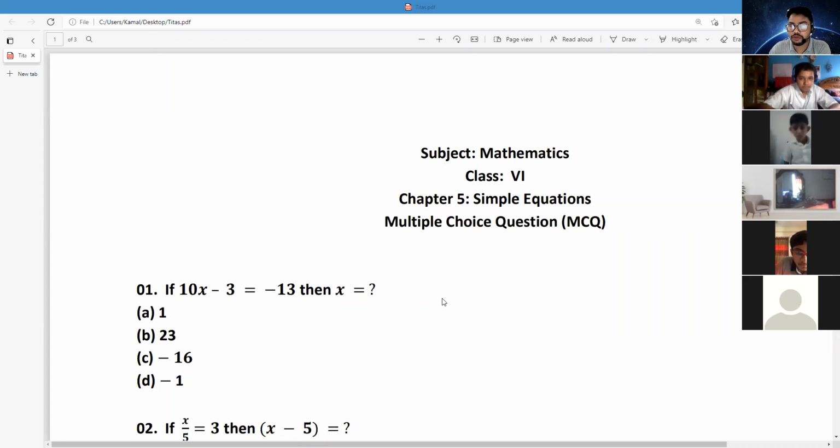But you must write the question. Each and every student, you are requested to write the question. Then start writing the answer.